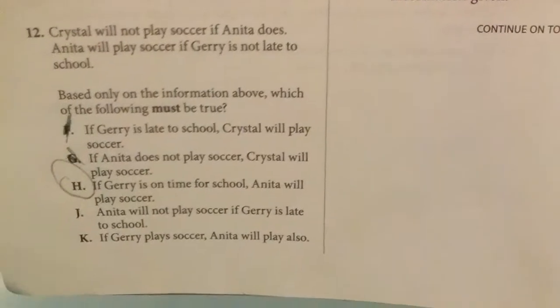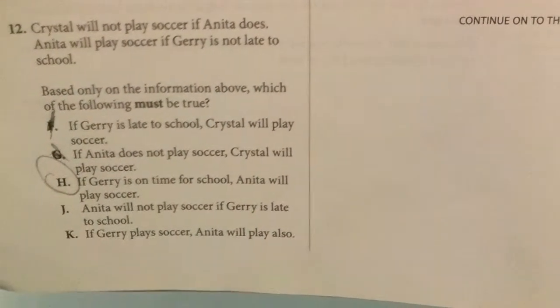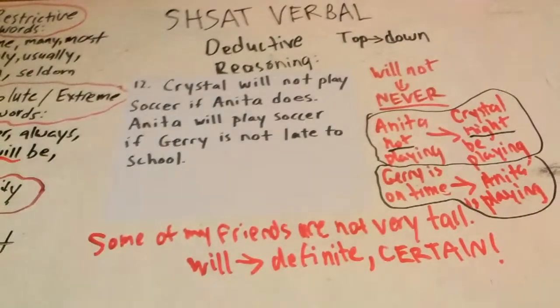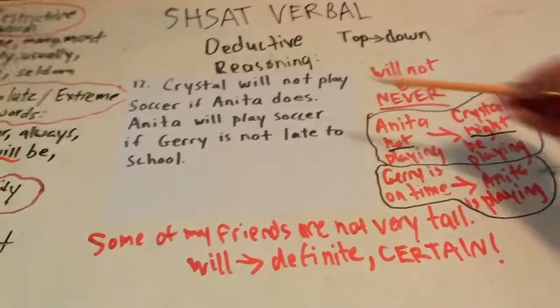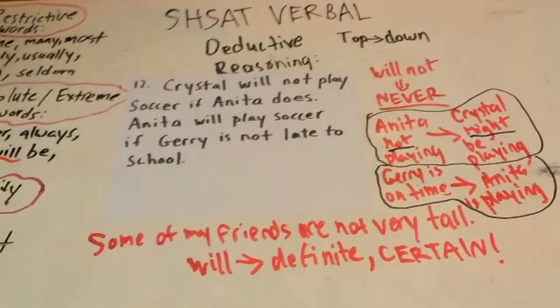Let's go on and read the other ones anyways. Anita will not play soccer if Jerry is late to school. Nope. Is that the flip side to any of these statements? No. The flip side to this statement is here, and the flip side to this statement is here. It says Anita will play soccer if Jerry is not late. And option J says Anita will not play soccer if Jerry is late.